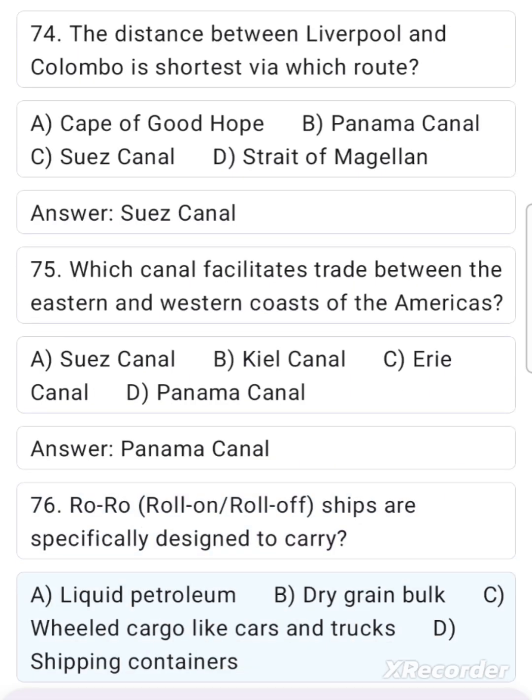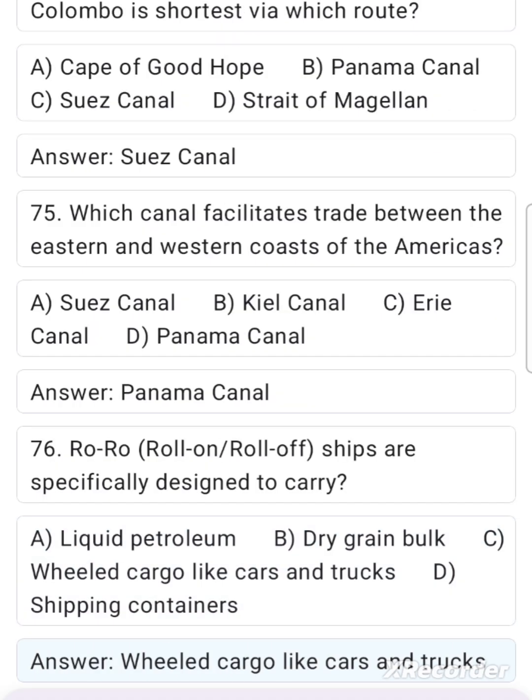76. Ro-ro, roll-on, roll-off ships are specifically designed to carry A. Liquid petroleum, B. Dry grain bulk, C. Wheeled cargo like cars and trucks, D. Shipping containers. Answer. Wheeled cargo like cars and trucks.